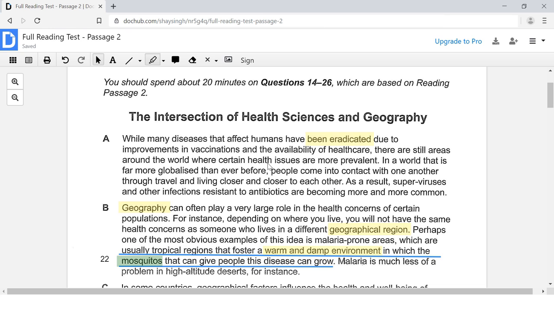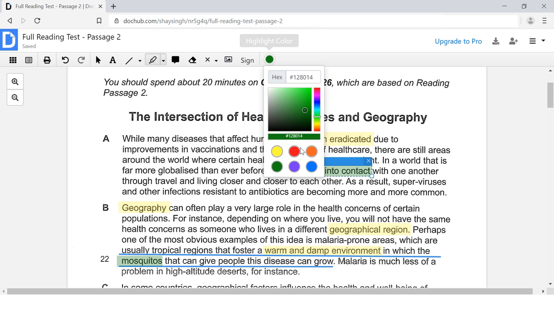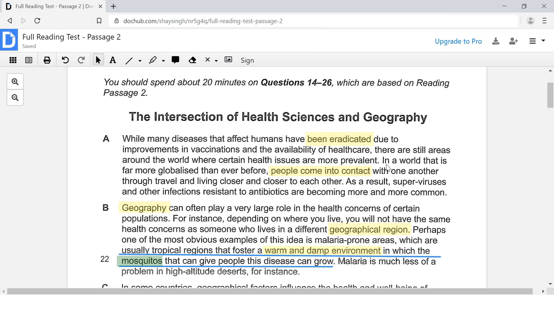So right here we found our keyword. People come into contact. So we're going to be reading this sentence, the sentence in which this keyword appears. It starts from over here. In a world that is far more globalized than ever before, people come into contact with one another through travel and living closer and closer to each other. So haven't found my answer yet. Let's keep reading on. As a result, superviruses and other infections resistant to antibiotics are becoming more and more common.